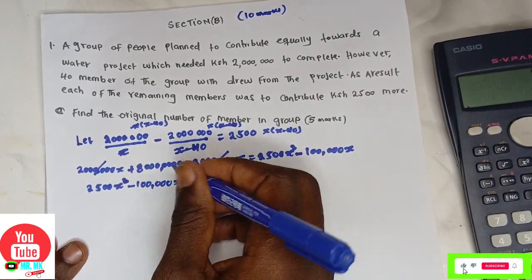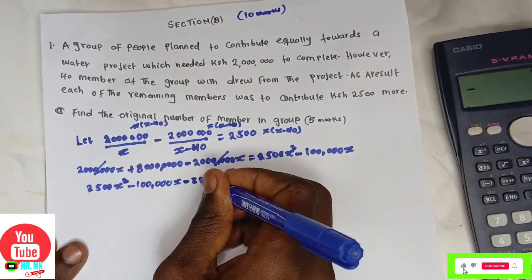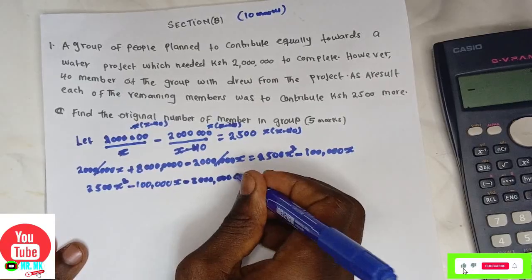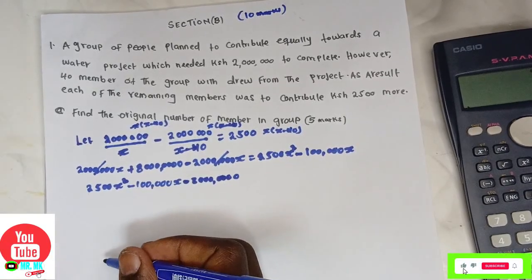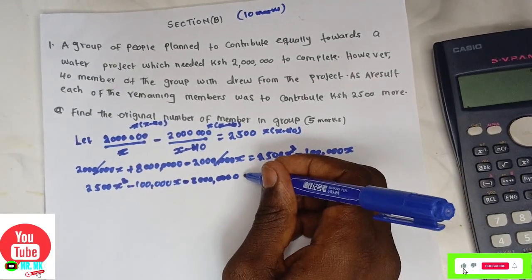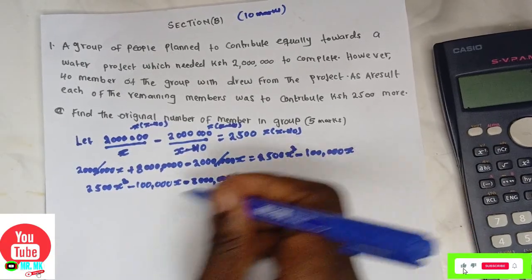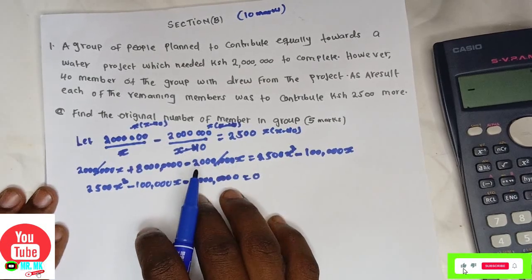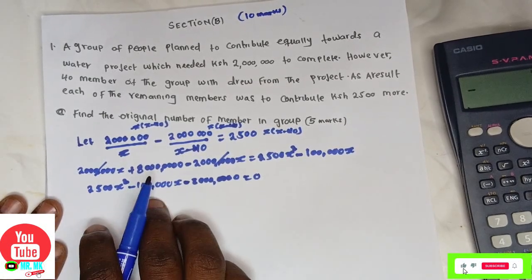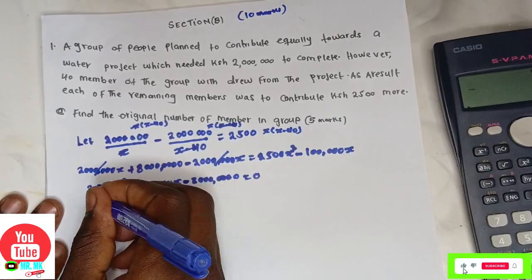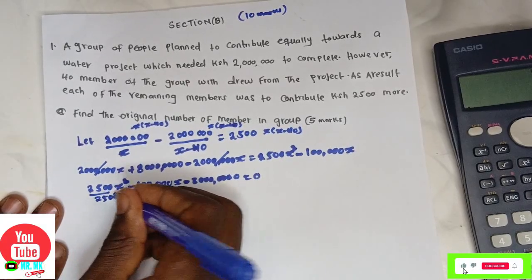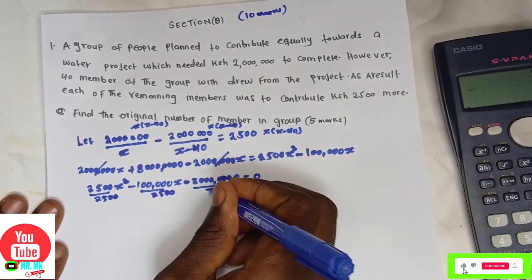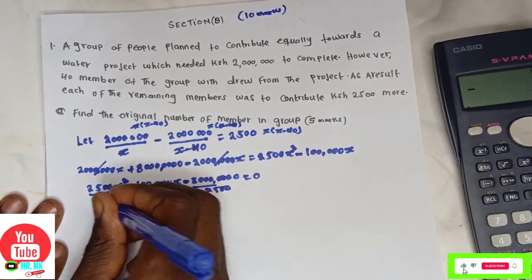If it crosses to the other side, it will be negative 80 billion, which is equal to 0. Let's rewrite it in the form of a quadratic equation. Now from there, you simplify by dividing both sides by 2,500.